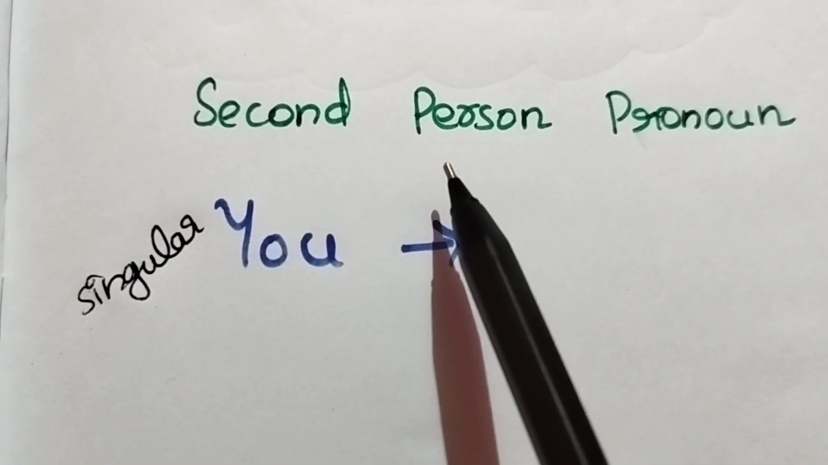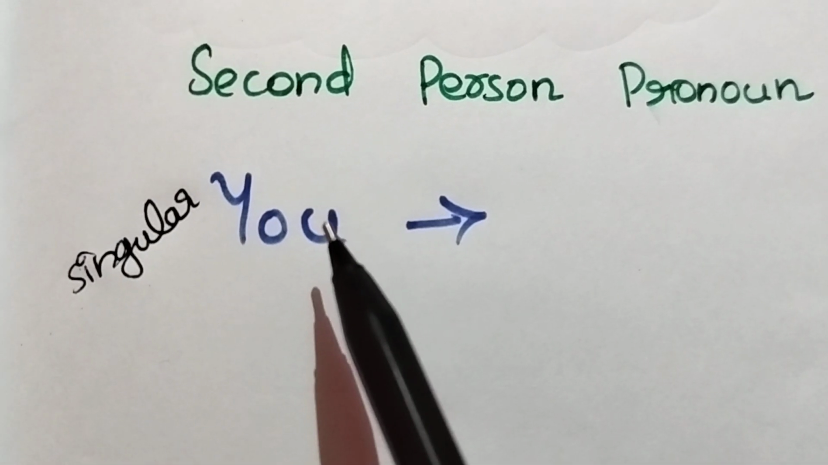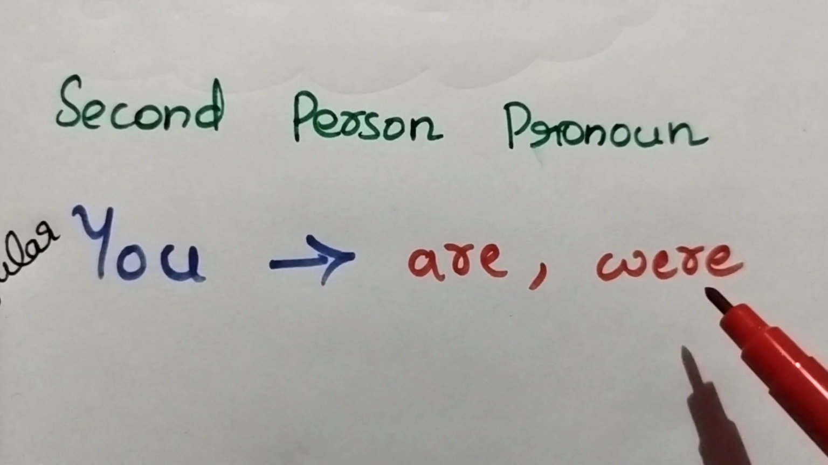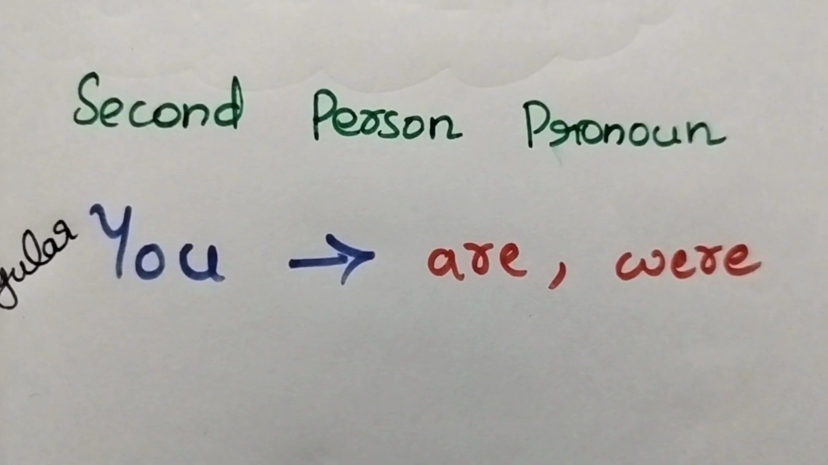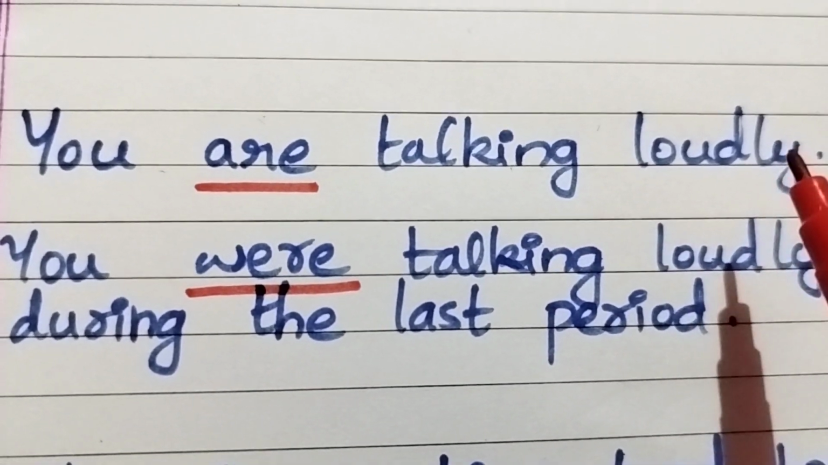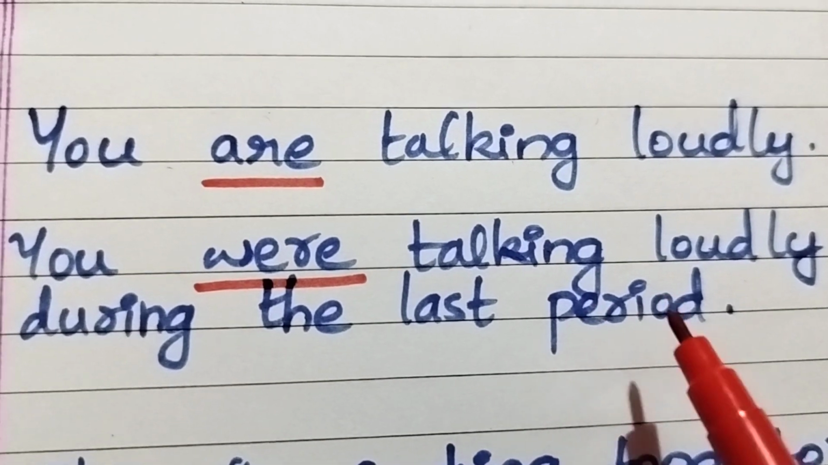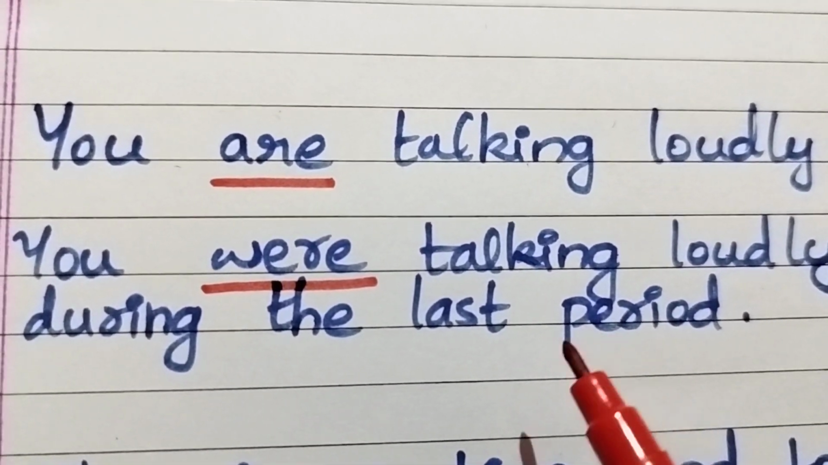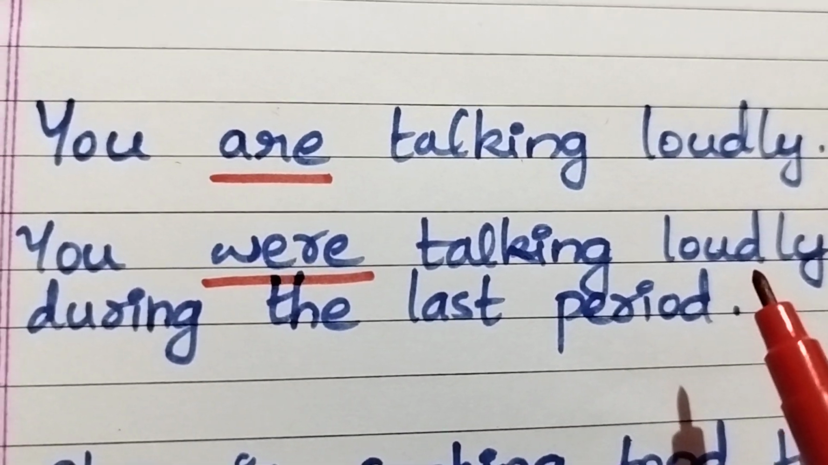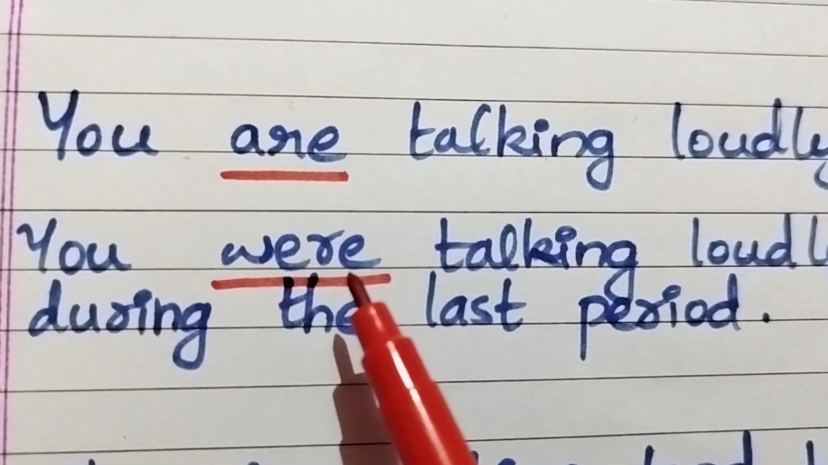Next, the second person singular pronoun is you, and with you, you need to use are in present tense and were in past tense. For example, you are talking loudly. So it is in the present tense. You were talking loudly during the last period. So during the last period in the class, you were talking loudly. So it happened before. So it is in past tense. So you are and you were.